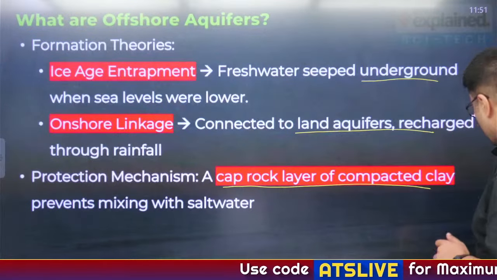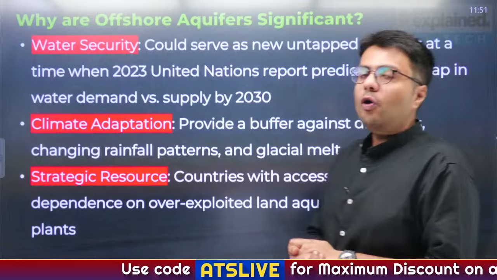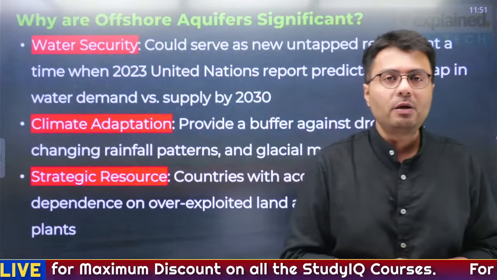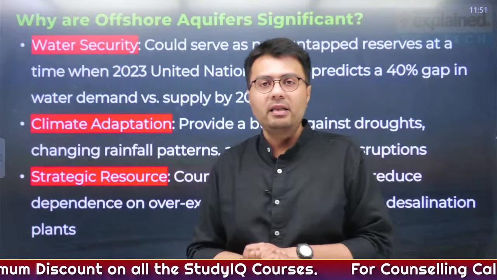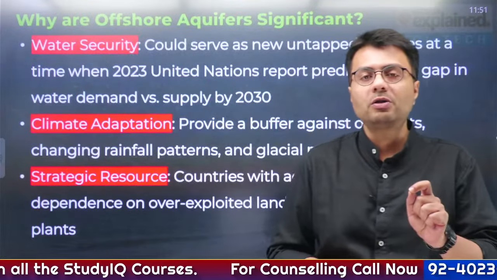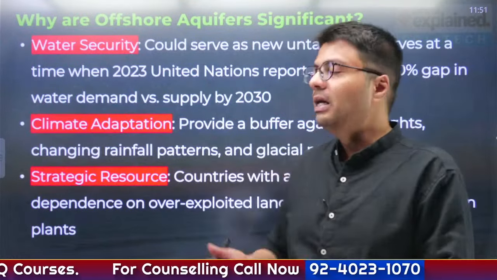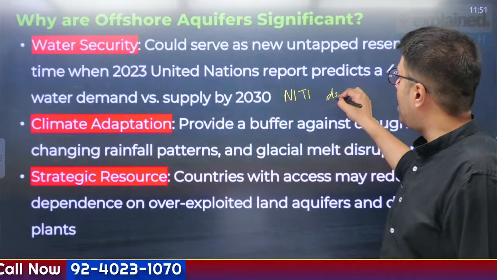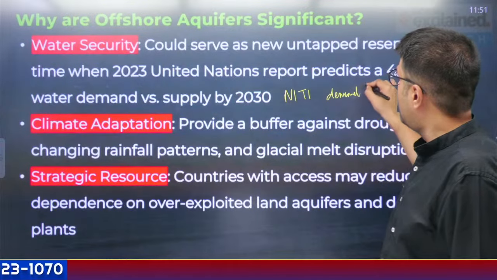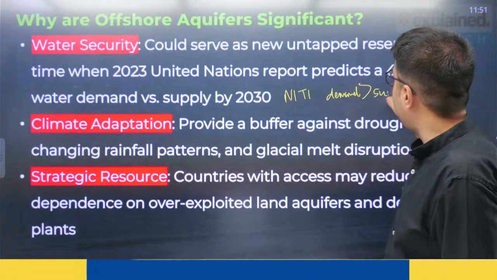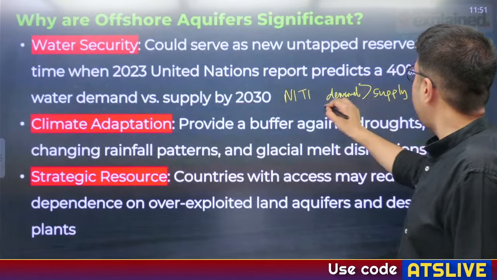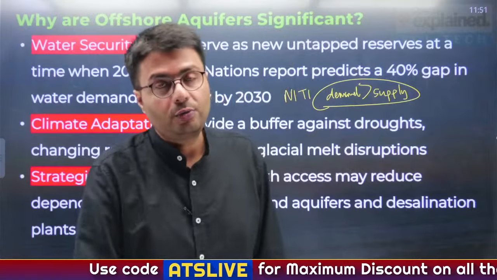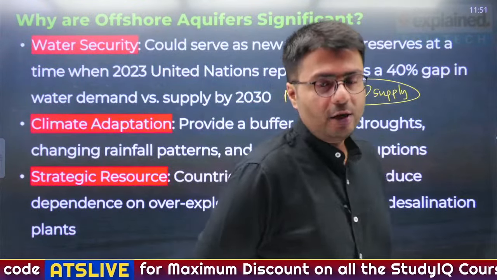Okay. Now, why are offshore aquifers significant? First of all, going forward, there has been a report that India by 2030 would suffer from what is called a water-stressed condition. And there is a report of NITI Aayog that states that the demand for fresh water in India would surpass the supply of fresh water in India. Any idea in which kind of activity we use fresh water a lot? Can you guess?